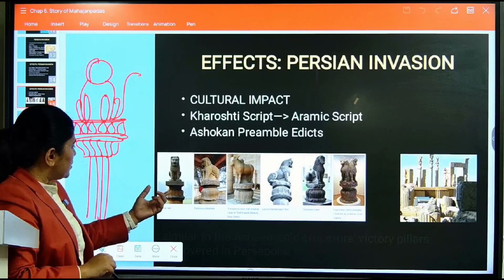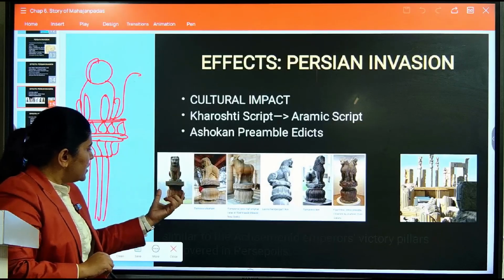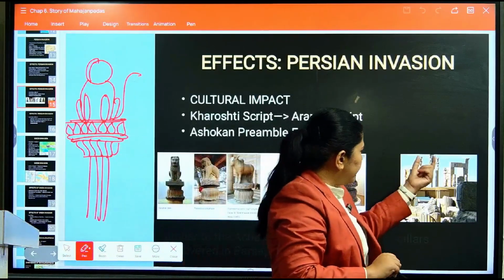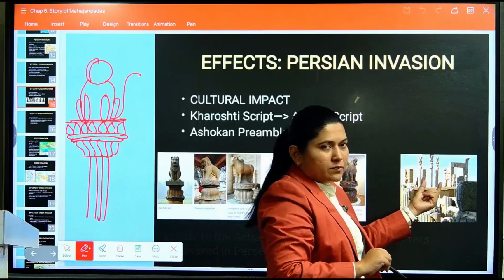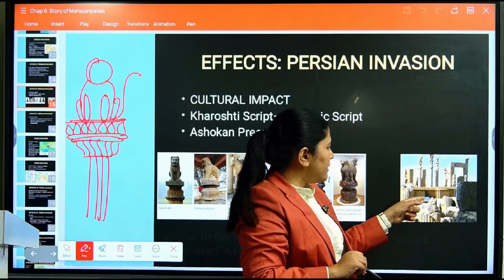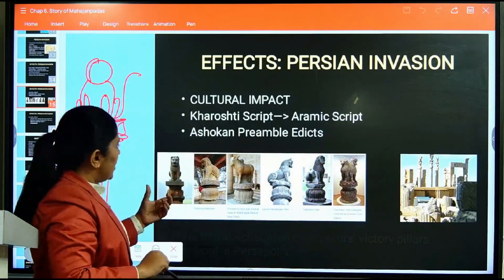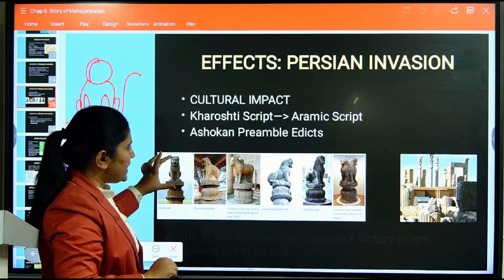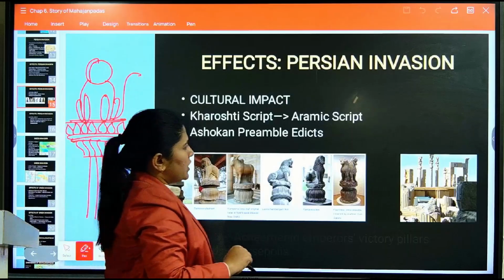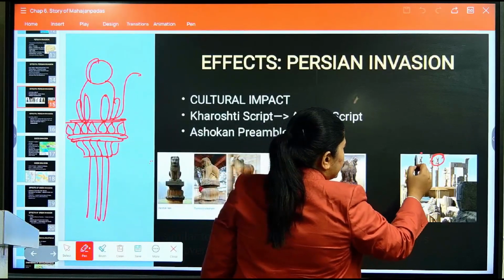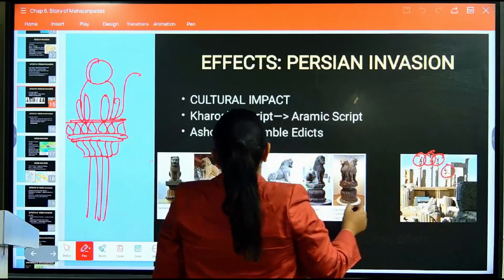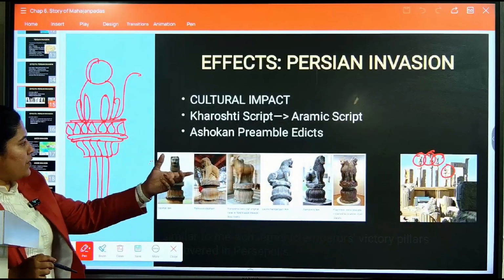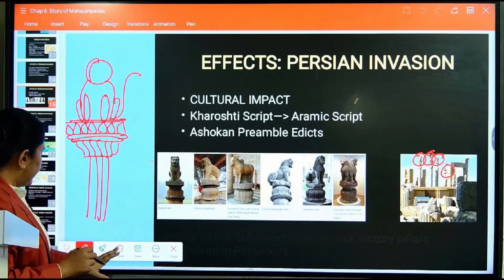All the motifs that had been inscribed on this pillar are similar to these pillars. Now these are European, this is not present in India. So just imagine, pillar-like structures which have animal figures on the top. These are similar to what they have in Persia. In Persia we have these edicts.